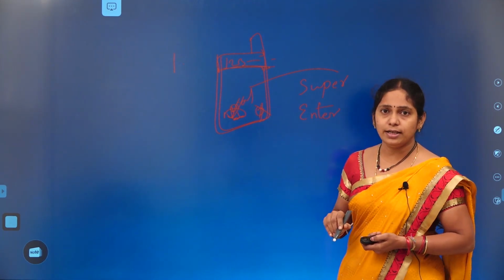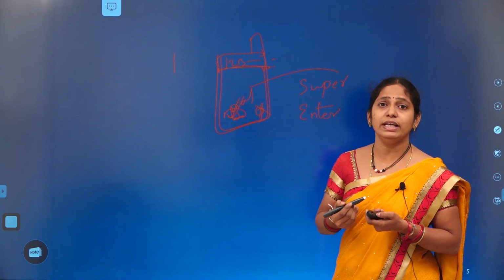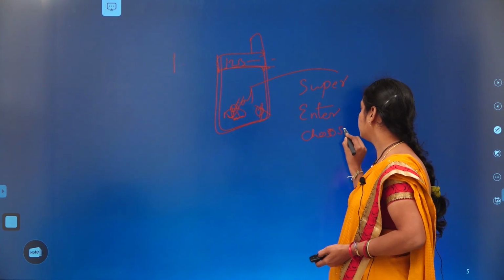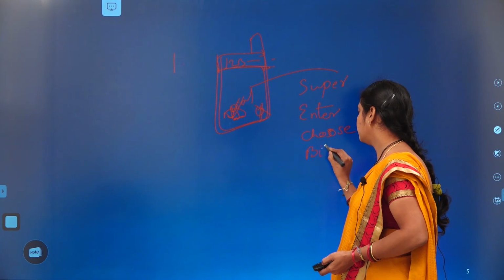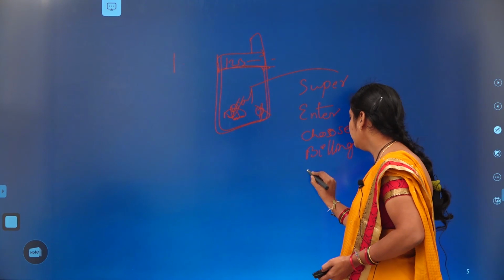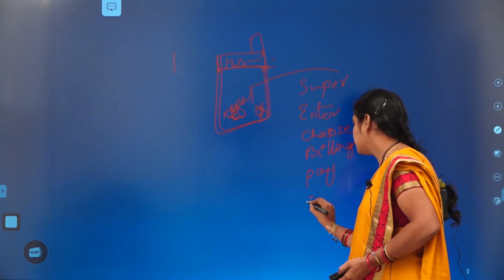After entering, select the items. What items are required by us? Choose those items. And then go to the billing section, and then pay the money. After that, exit.